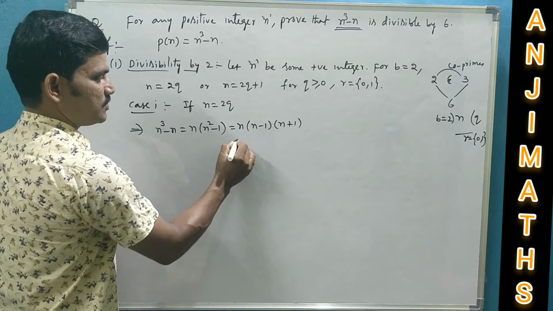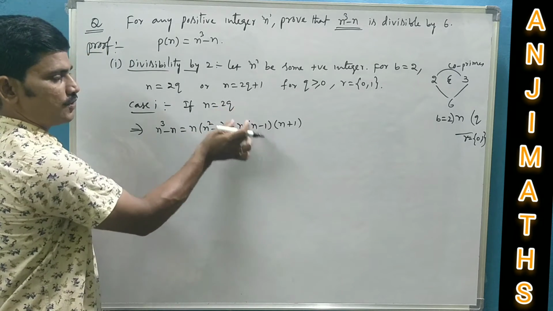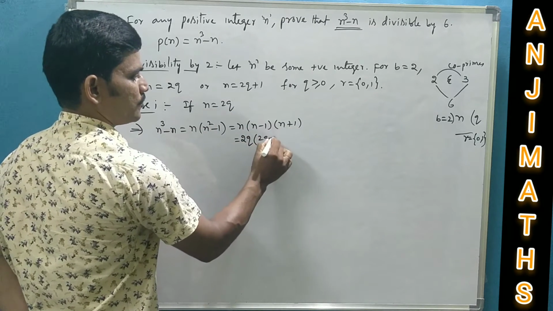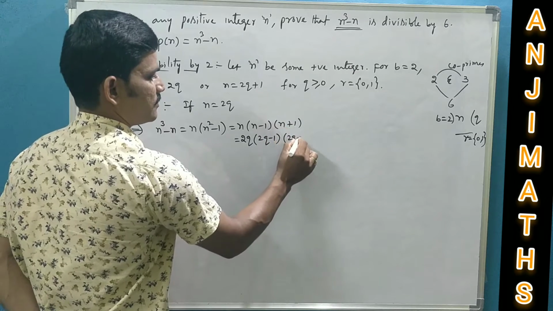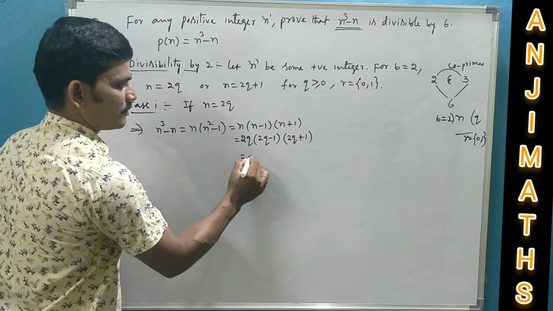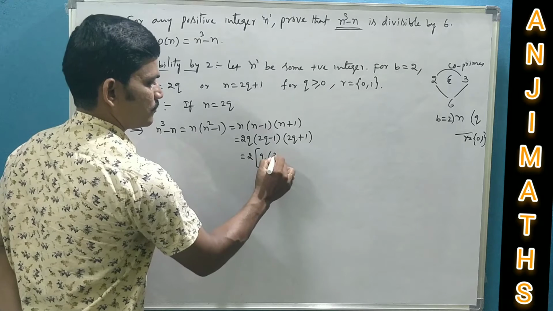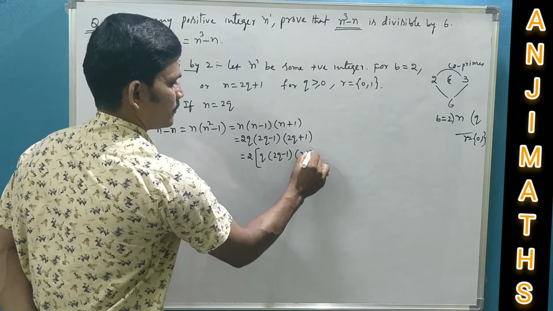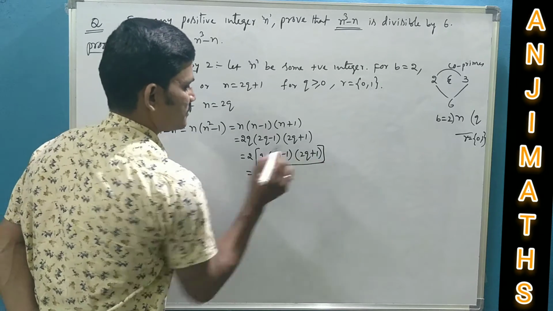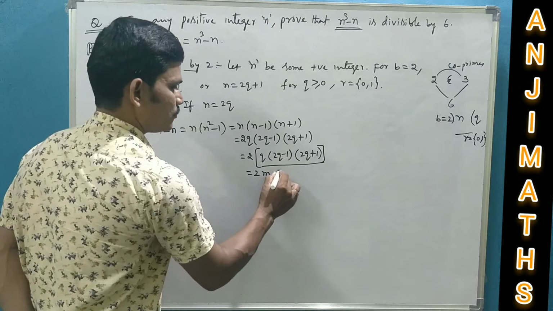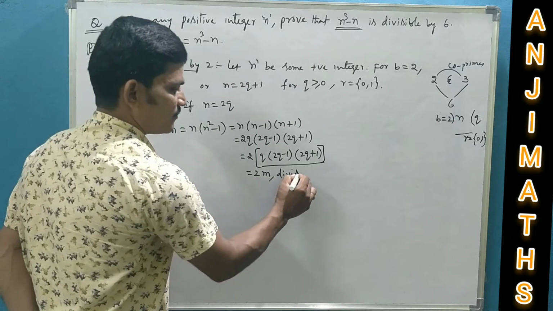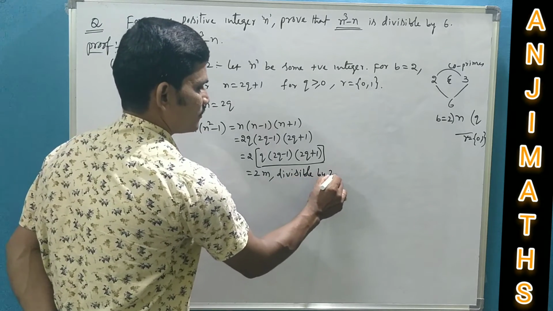You can further split like a minus b into a plus b. Now, let us substitute n is equal to 2q in this product. n means 2q, 2q minus 1, n means 2q plus 1. Then 2 into q into 2q minus 1, 2q plus 1. This is in the form of 2m, where m is the quotient. Any product of the form 2m is a multiple of 2, so it is divisible by 2.